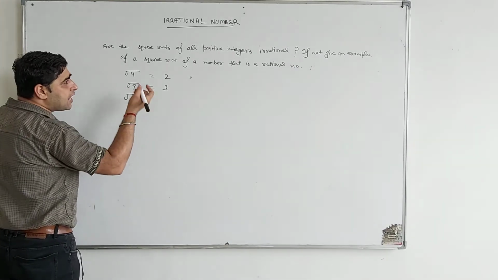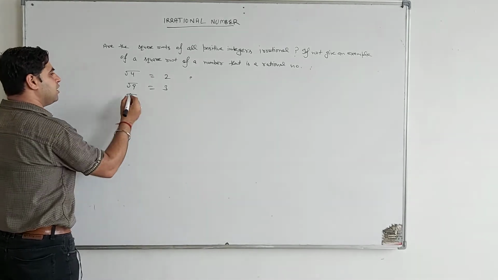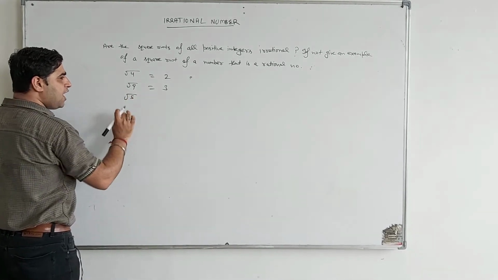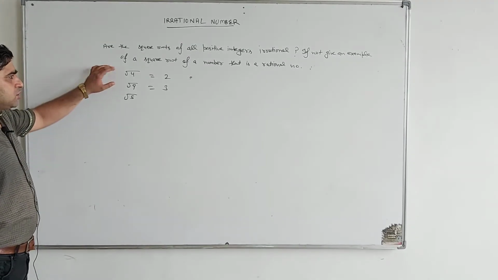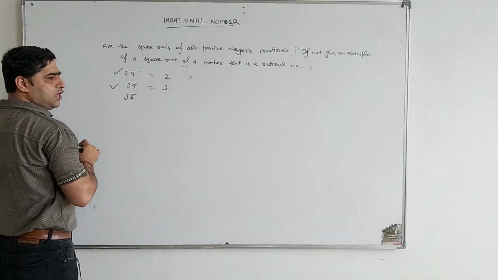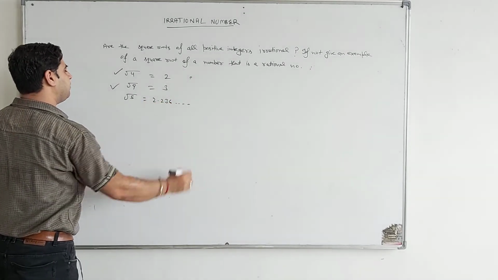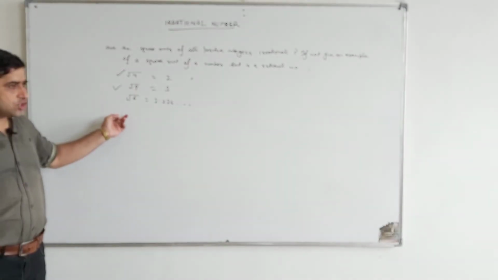Is root 5 a rational number or an irrational number? We can take root 5, this is an irrational number. It comes out as 2.236 something, so this is the irrational number.